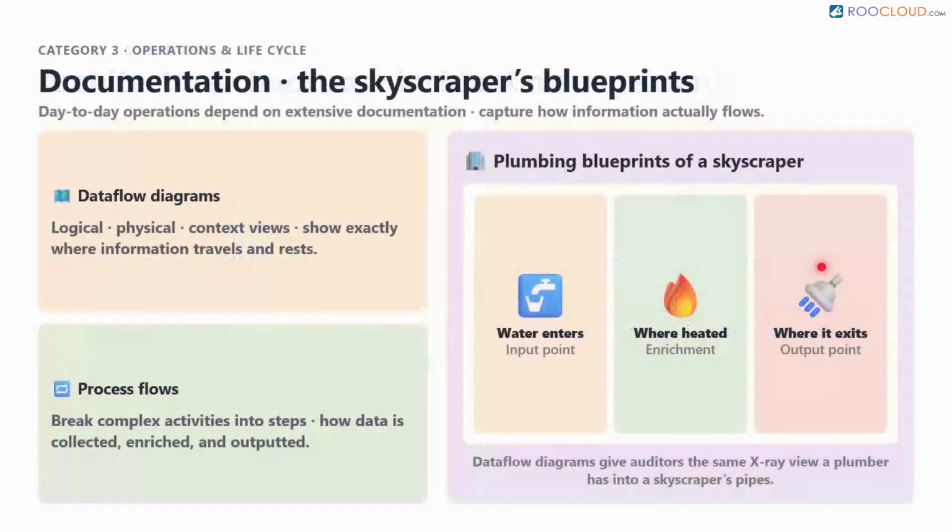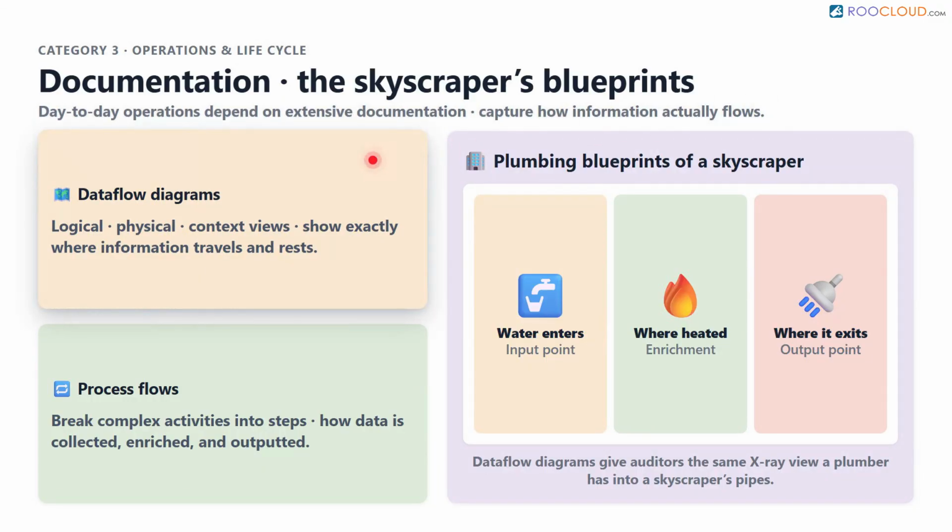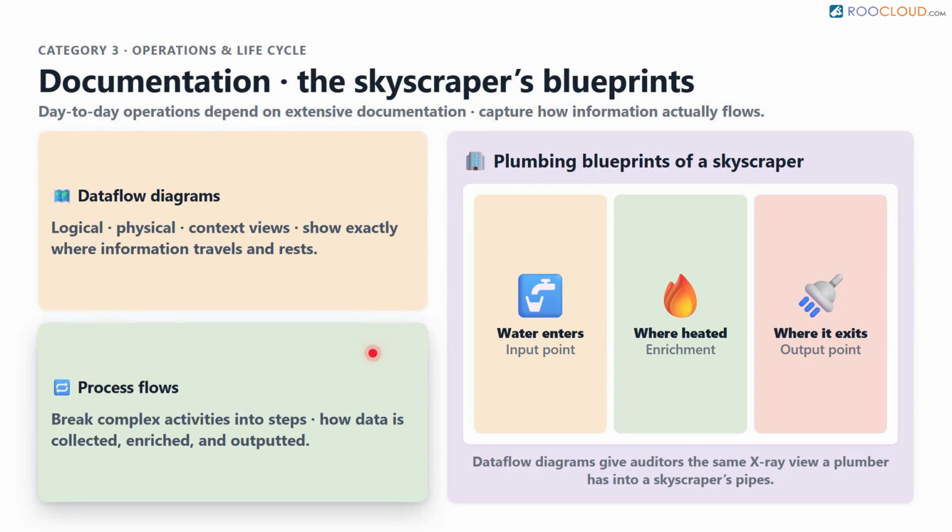Our third category is operation and lifecycle management. This focuses on the day-to-day running and maintenance of the system over its entire lifespan. It relies heavily on extensive documentation. Teams must create dataflow diagrams, capturing logical, physical, and context views of how information travels. Process flows break down complex activities like how data is collected, enriched, and outputted.